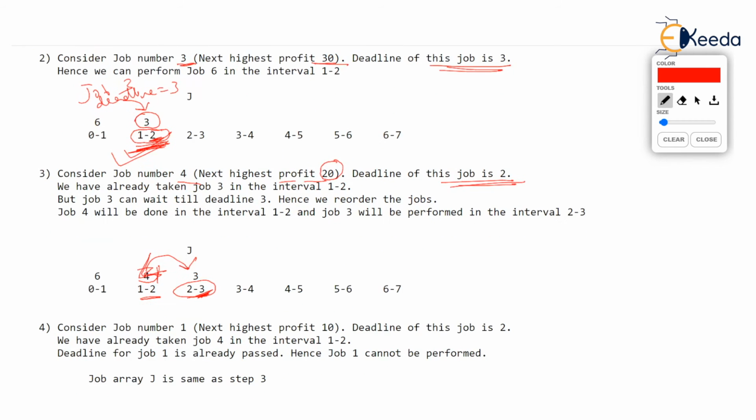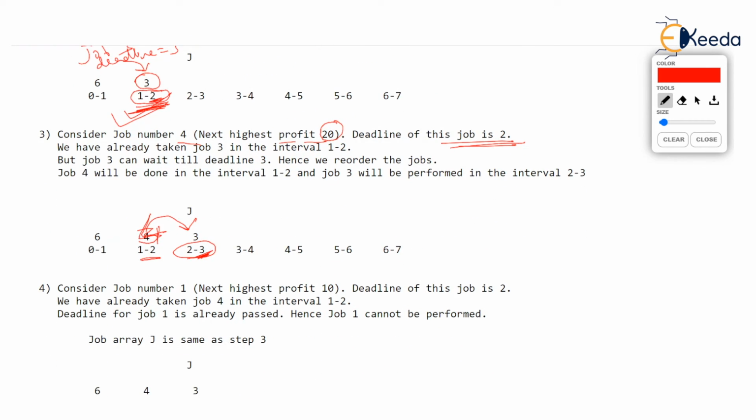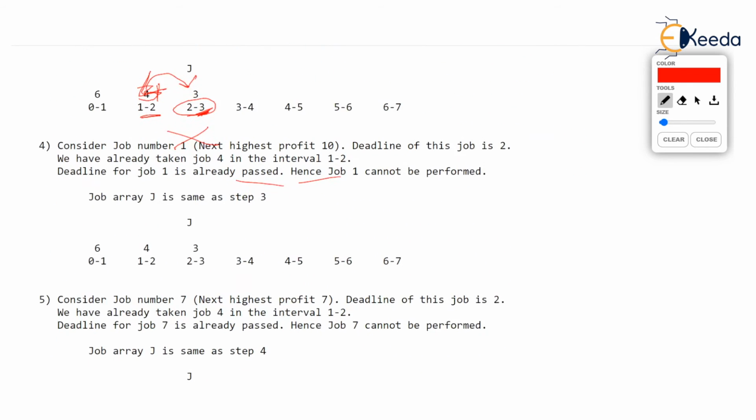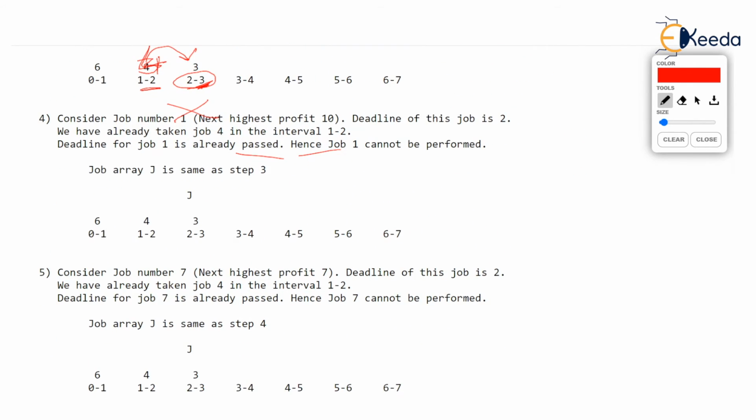Next, I have written job 1 cannot be done. I have written the problem, as you see, because the deadline has been already passed. So the array remains as it was, no change. And then job 7 also cannot be done because the deadline has been passed. So the array remains the same as given in the previous step.